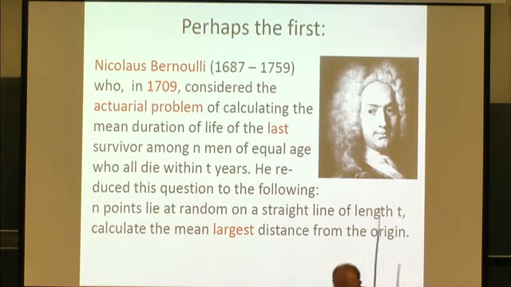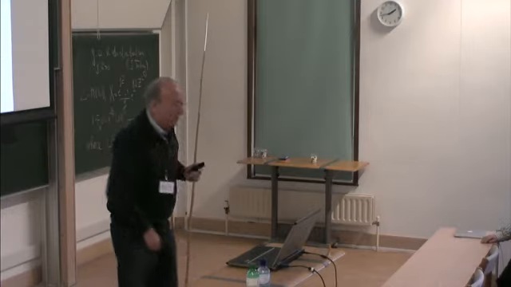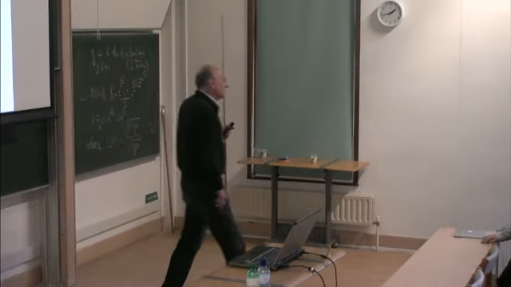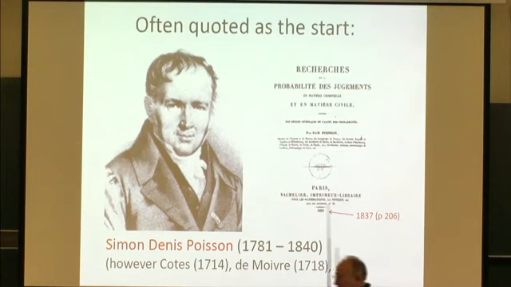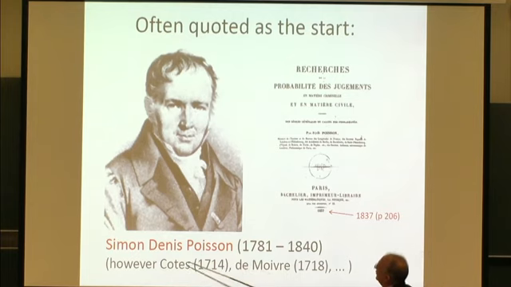Of course, it would not make Nicolaus Bernoulli the father of extreme value theory, if we want to find a father or a mother. But if I were to ask you, I think most of you would say Poisson. The theorem of rare events, the weak convergence of a sequence of binomial random variables when p_n goes to 0 and n p_n goes to lambda, which of course is very important in extreme value theory. That's where the Poisson approximation enters extreme value theory. Well, as so often, the theorem of Poisson was already in the work of Coates and de Moivre.